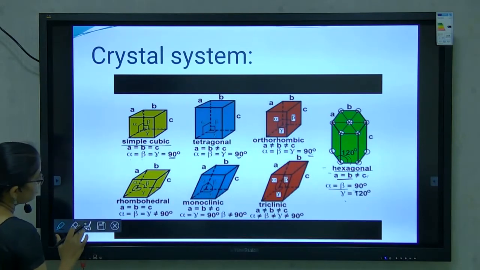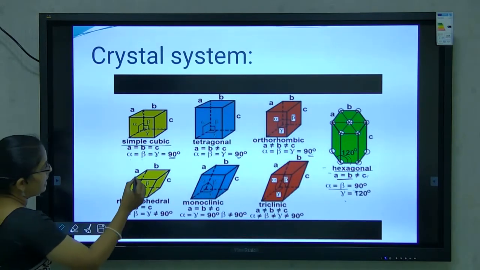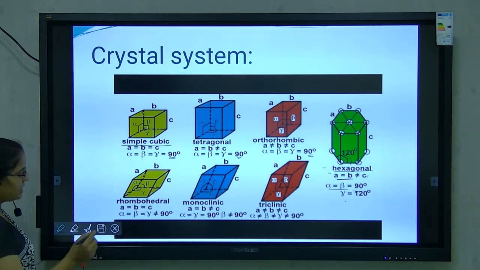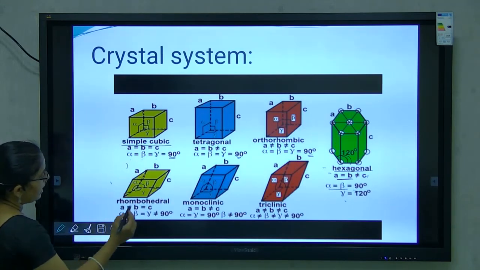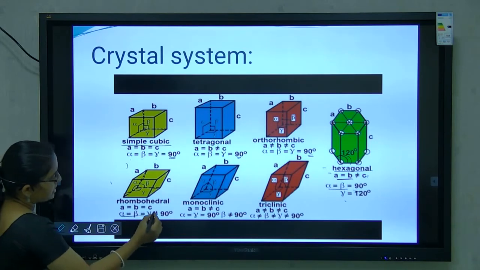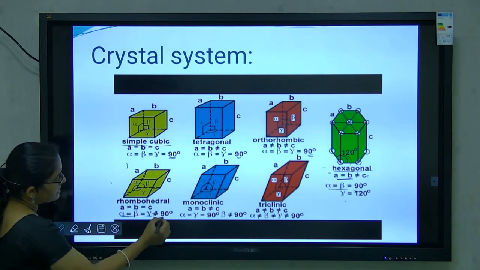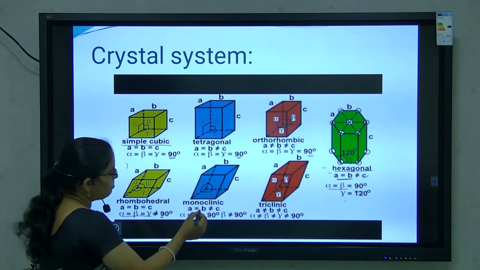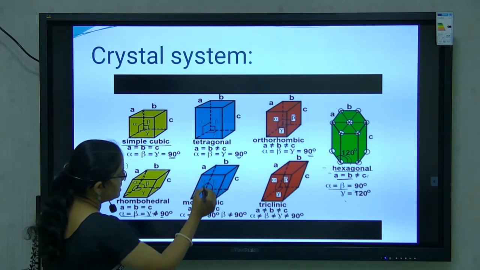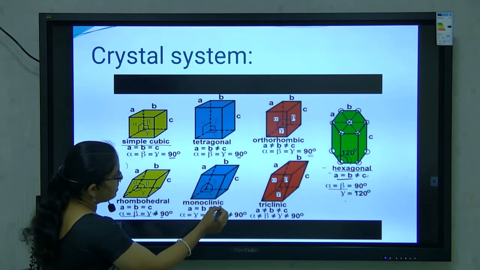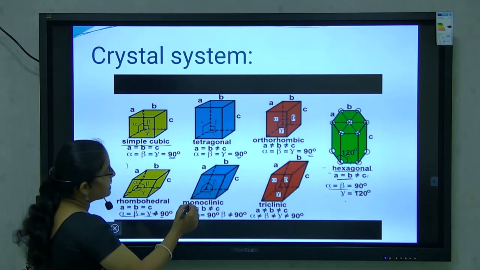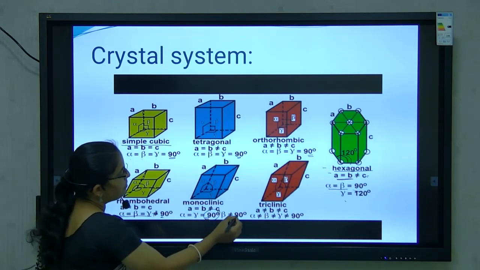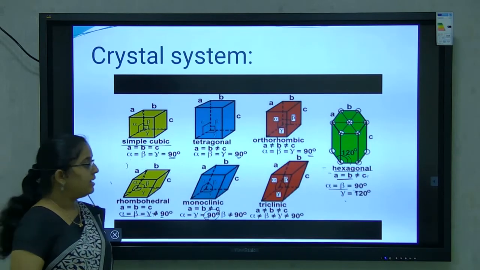Fourth one is rhombohedral. In rhombohedral, edge lengths are the same, that is a = b = c, and alpha = beta = gamma, but the bond angle is not 90. In monoclinic, a = b is not equal to c, meaning a and b are the same but the third one is different, and alpha = gamma, alpha and gamma are 90 degrees and beta is not equal to 90.